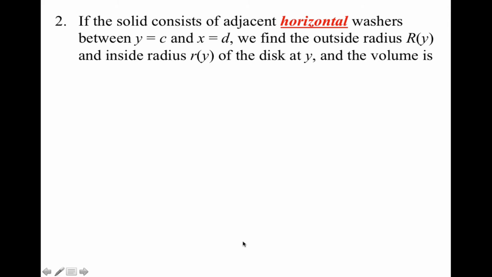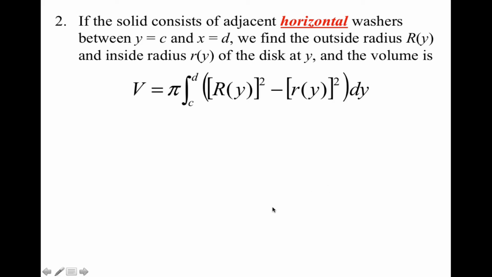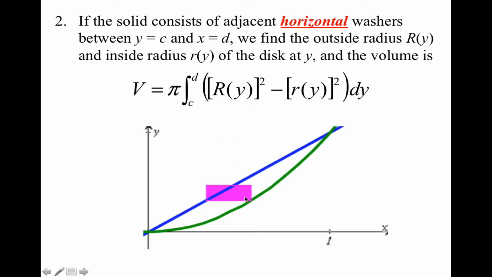Of course, you can also have horizontal washers between y equals c and y equals d, and we find the outside radius, big R of y, and the inside radius, little r of y, of the washer at y. This time it's basically the exact same thing, but in terms of y. Visually, that means you're going to have horizontal washers or rectangles. Your inner radius is still the curve that's closest to the axis of revolution, so this would be the blue curve minus the axis of revolution. And your outer radius is still the curve that's furthest away from the axis of revolution minus your axis of revolution.